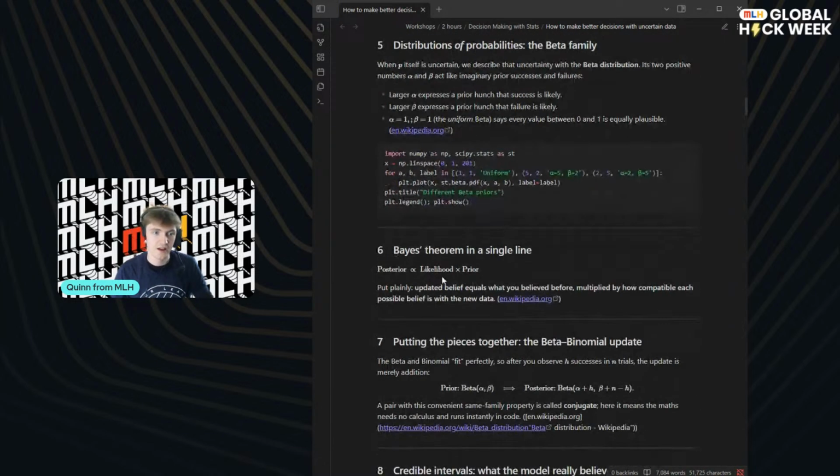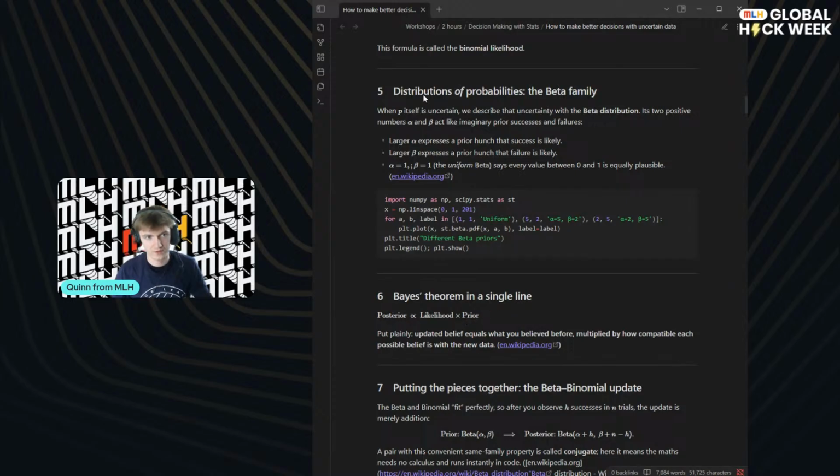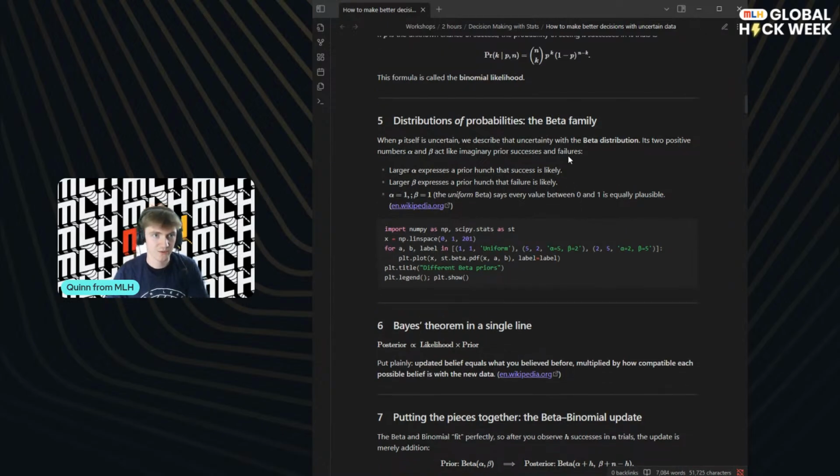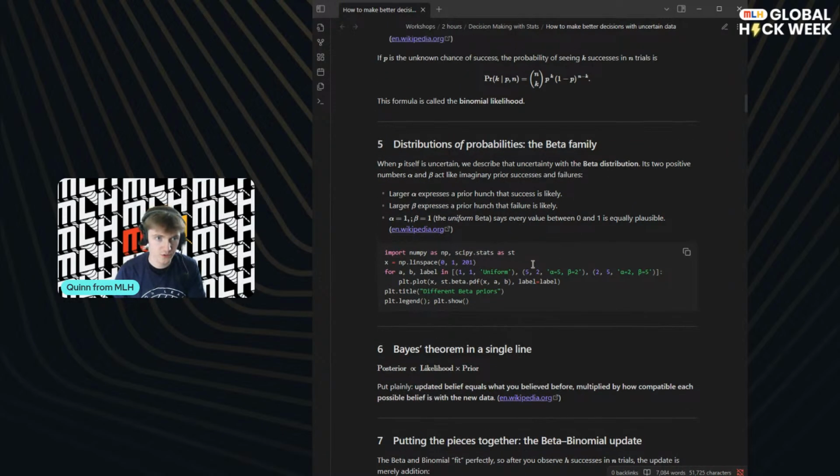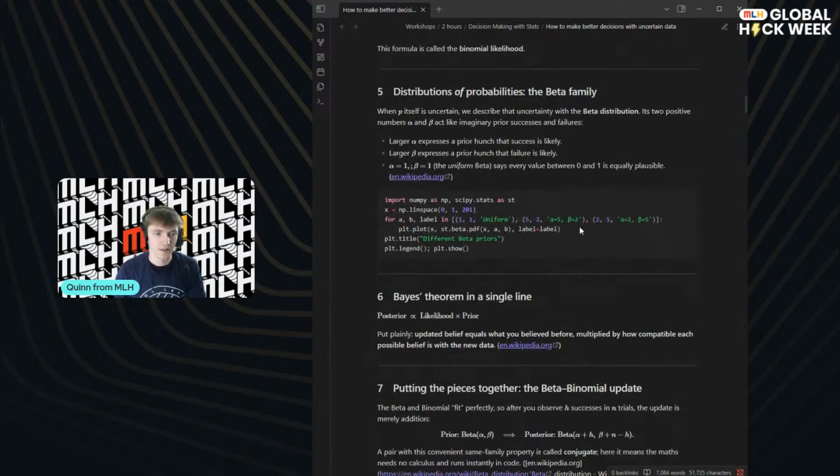If it's a fair coin. And then we also have this prior, this idea of like, okay, here's our inclination before we do anything. And we're gonna describe that with a distribution again. So we've got a distribution here. This is our prior distribution. We've got our likelihood. And then we've also got this thing called a posterior.